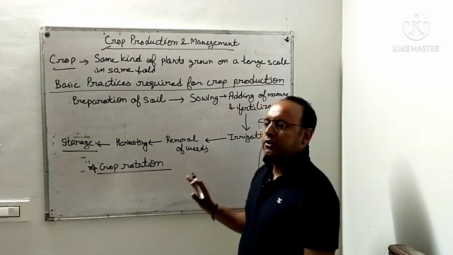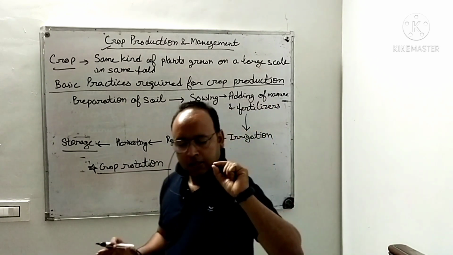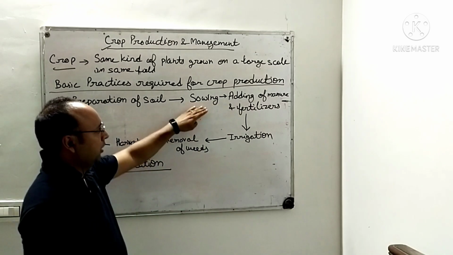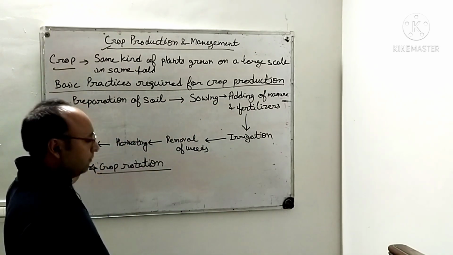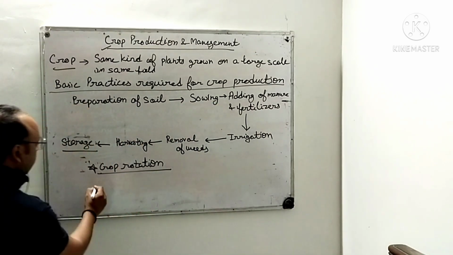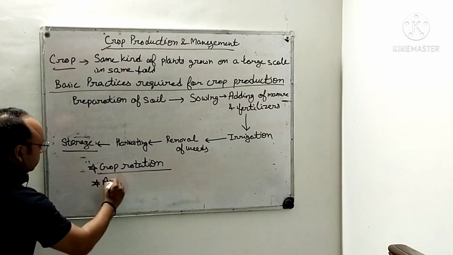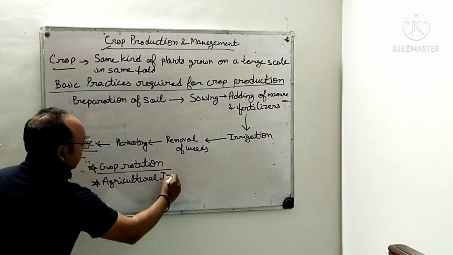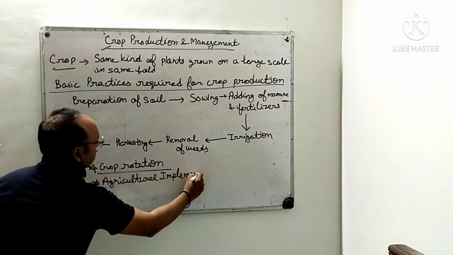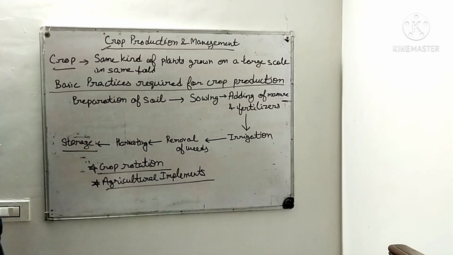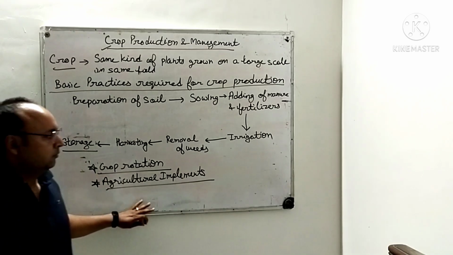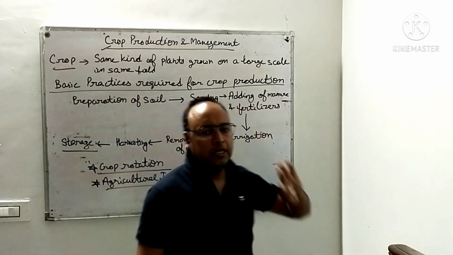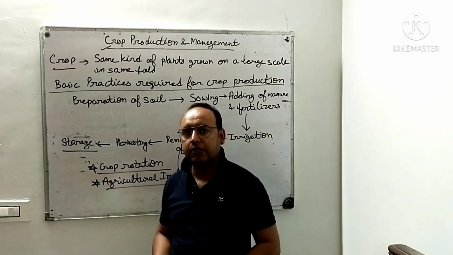So in these practices, we need some important type of implements which are required, like for sowing, for adding manure, preparation of soil. So these are called agricultural implements. Agricultural implements which are required for the proper performance of the agricultural practices, right?